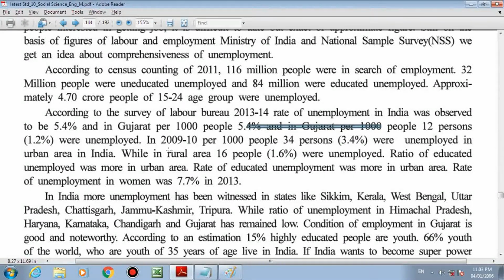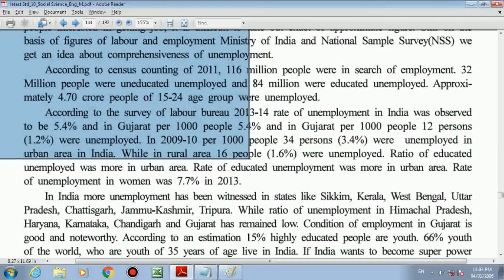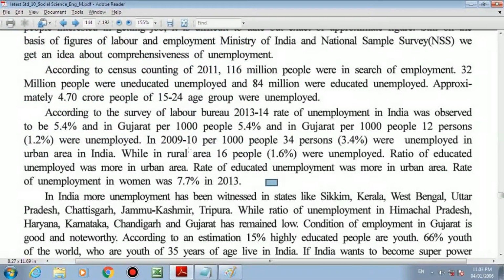Now next, in 2009-10, per 1,000 people, 3.4% were unemployed in urban areas in India, while in rural areas, 1.6% were unemployed.